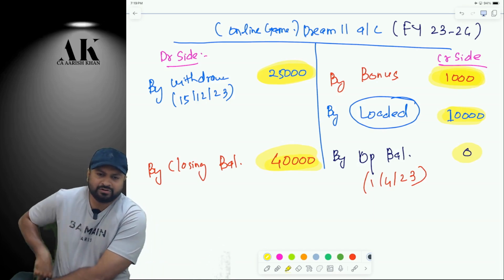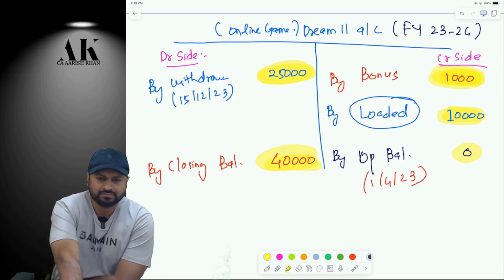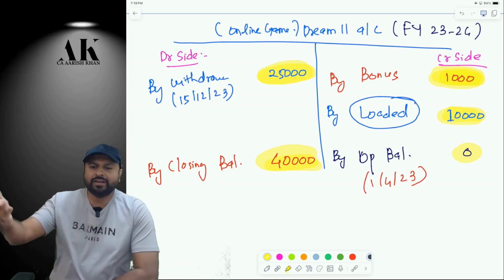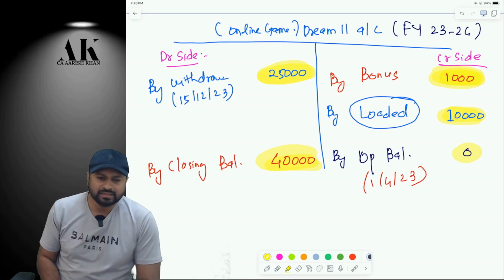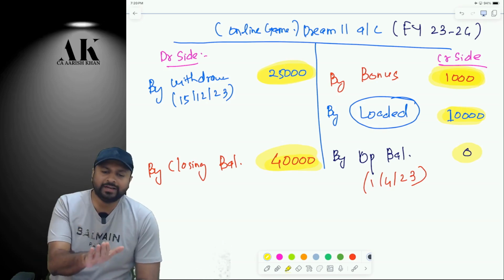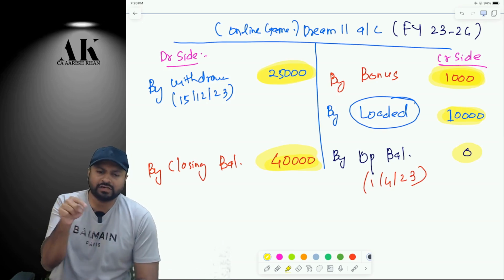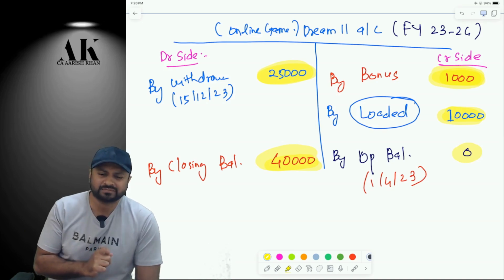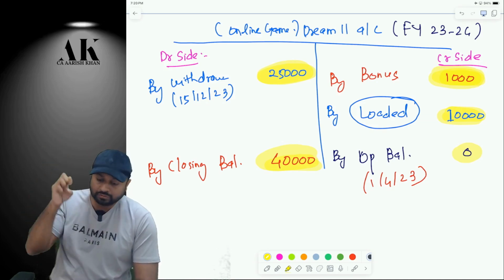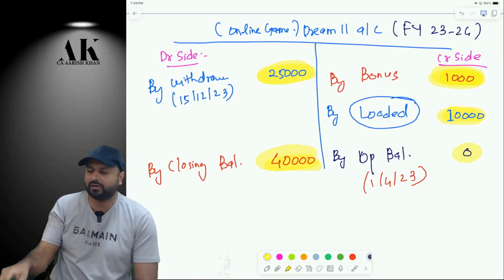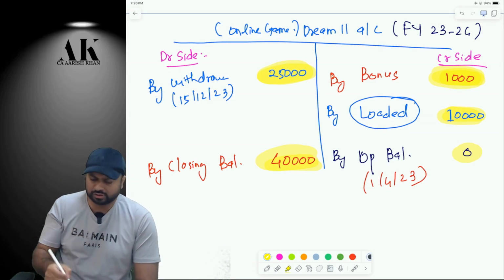Please tell me. That is my winnings only, right? I have applied how much to win? 10,000 from my pocket, 1,000 as a bonus. Correct or not? But when it comes to withdrawal, I'm withdrawing 25,000 rupees, and there is a closing balance of 40,000. Obviously, the difference between the two is your winnings.